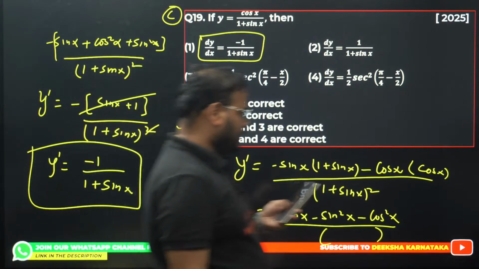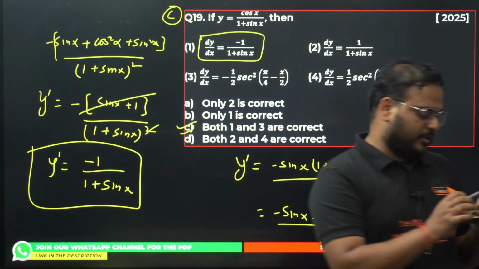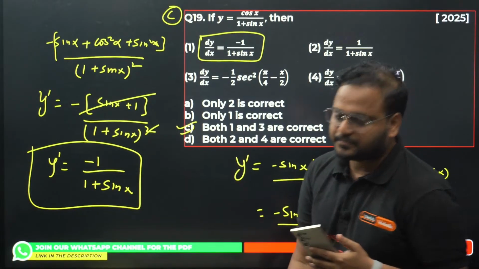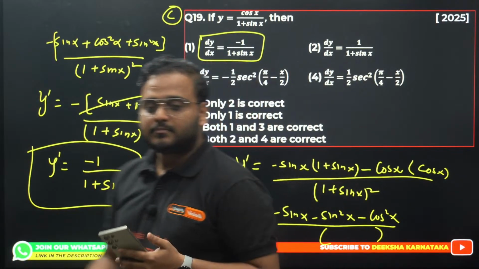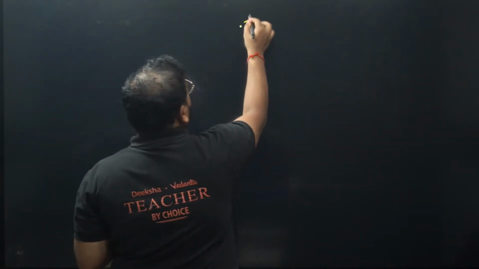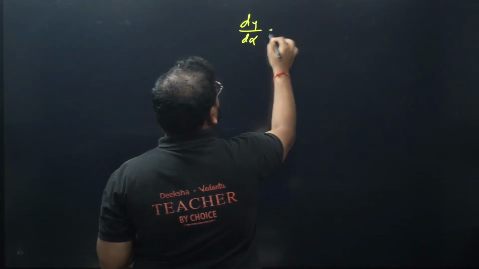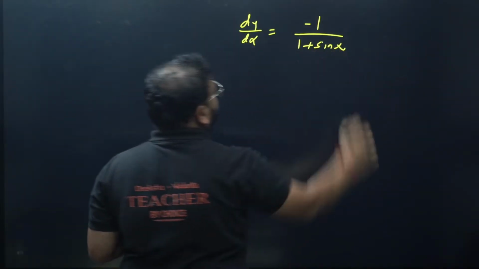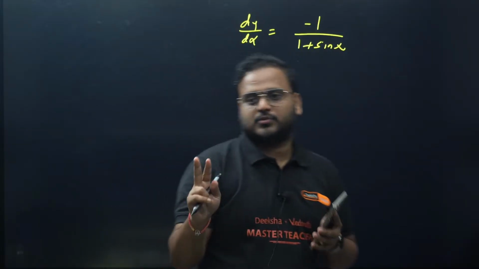So the derivative is very much clear. Everyone is getting it right. C is the correct answer. But now, how do we get this third option? So far I have dy by dx equals 1 minus 1 upon 1 plus sin x. Now from here we have two approaches.